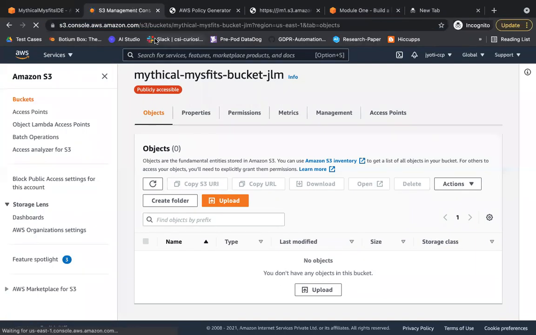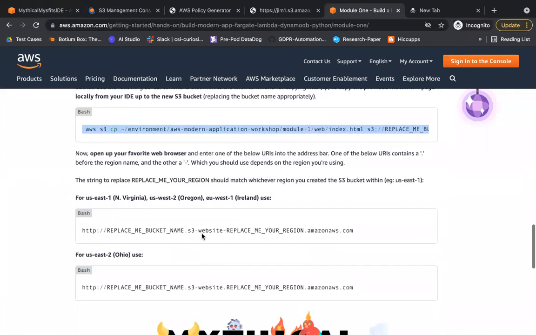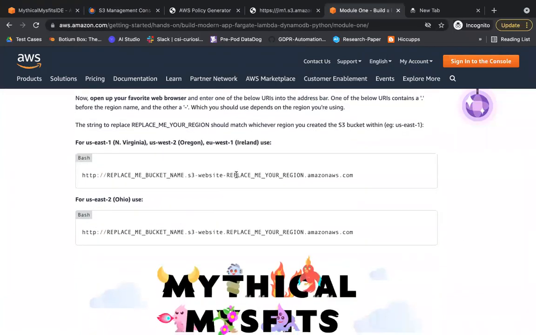Now, if I want to access my site, what I need to do is this. This is the URL, which is HTTP; replace my bucket name, then replace your region. I had done all this in North Virginia, so I need to select US East 1. Let's see if we are able to access this bucket.